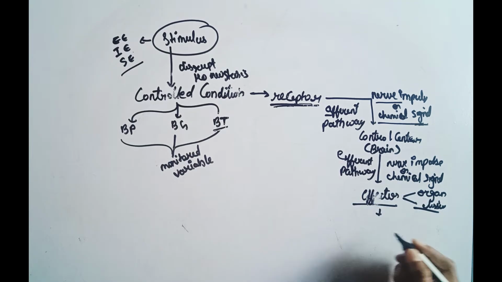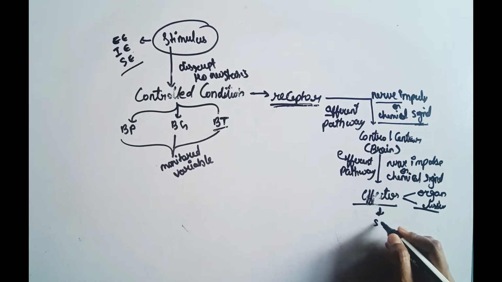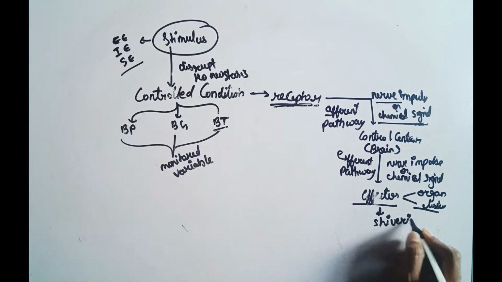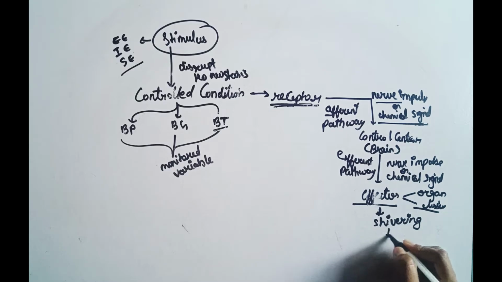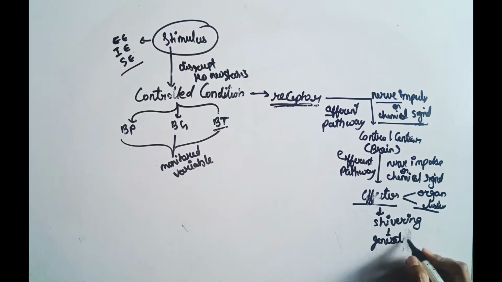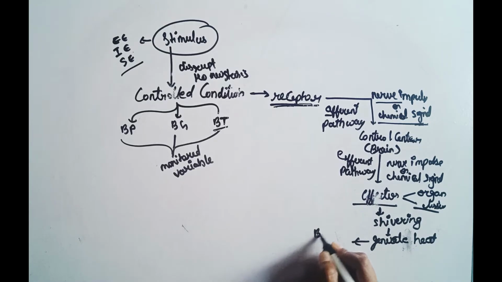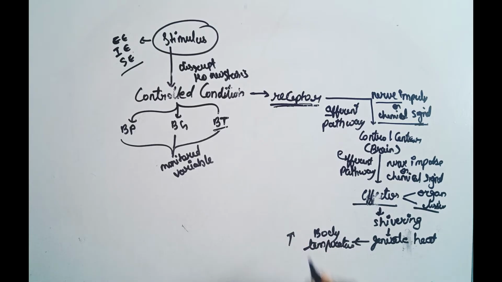So the effectors, the organs and tissues, start shivering and generate heat, and when they generate heat, body temperature increases.